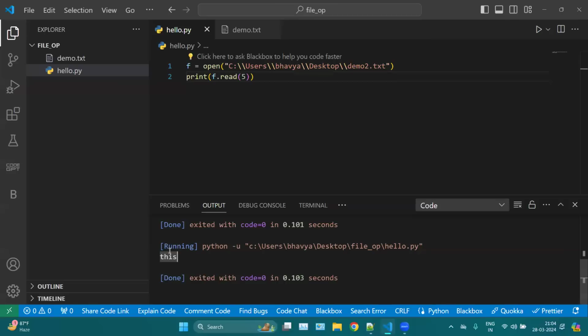That is why in the output we have 5 characters: this and 1 space. If I mention 10 here, this read will read 10 characters, including space.